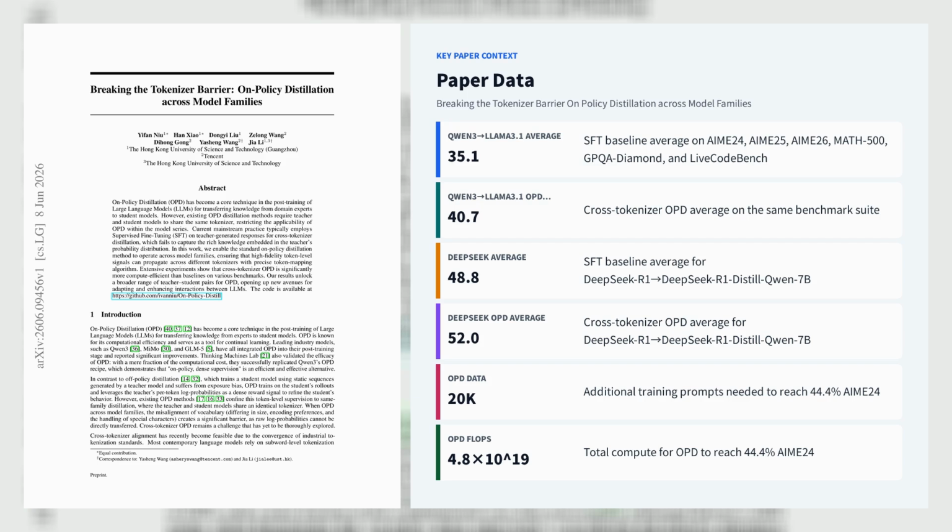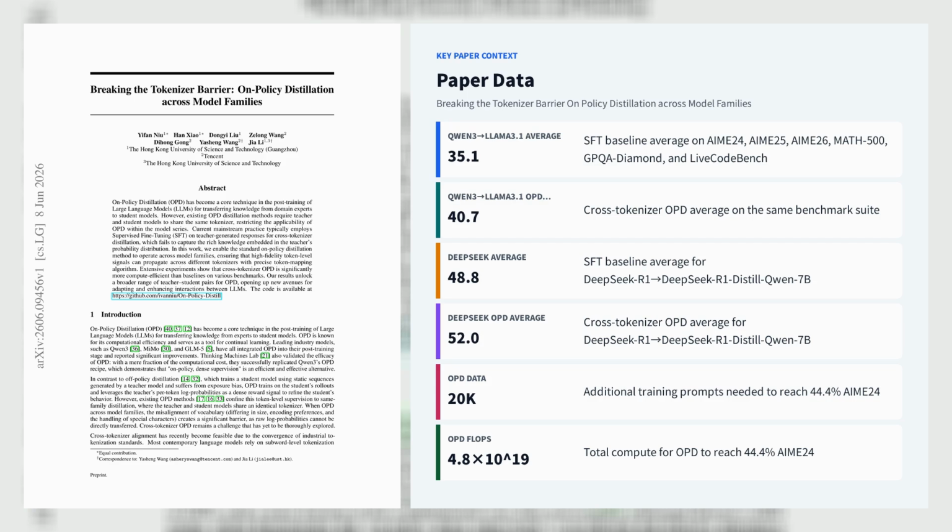In experiments with Qwen3-8B as teacher and Llama-3.1-8B SFT as student, OPD lifts the average benchmark score from 35.1 to 40.7 across AIME 24, AIME 25, AIME 26, MATH-500, GPQA Diamond, and LiveCodeBench, outperforming ALM and CDM. In a second setting, DeepSeek R1 to DeepSeek R1 Distill Qwen 7B, it raises the average from 48.8 to 52.